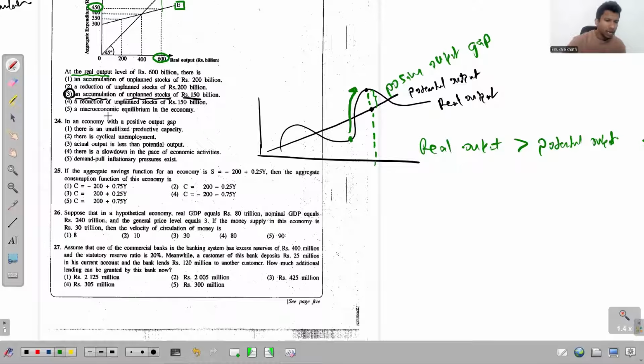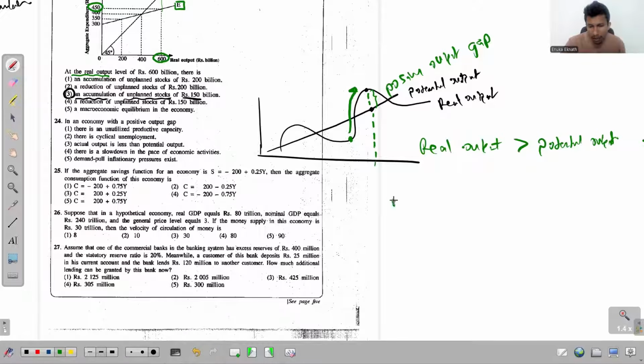Okay, keeping all that in mind, we will read the given answers. First one says, in an economy with a positive output gap, there is an unutilized productive capacity. No. Your productive capacity has actually been utilized a bit more. That's the story here. That's why we say real output exceeds the potential output.